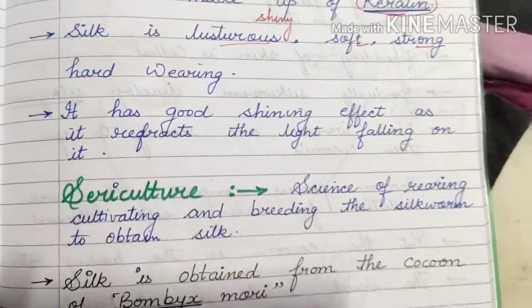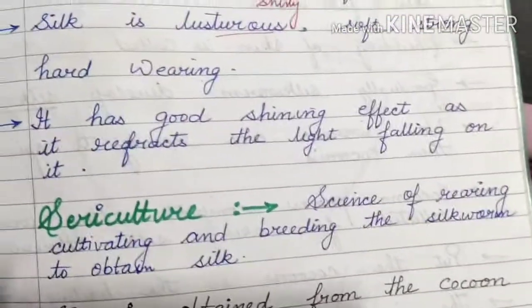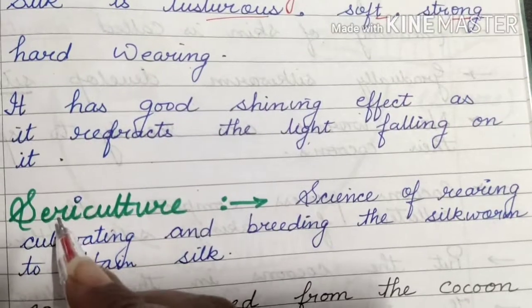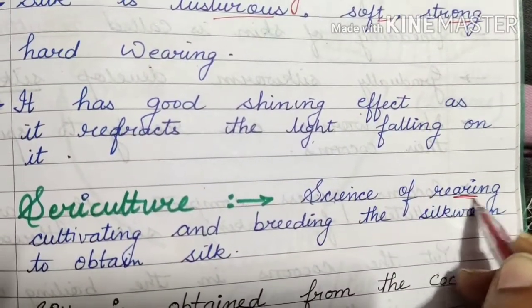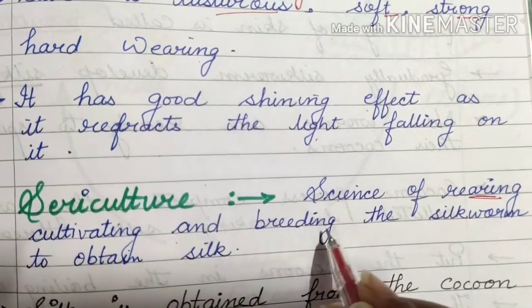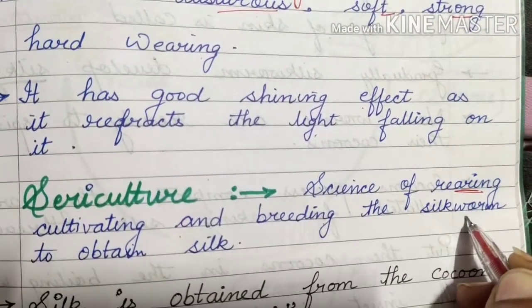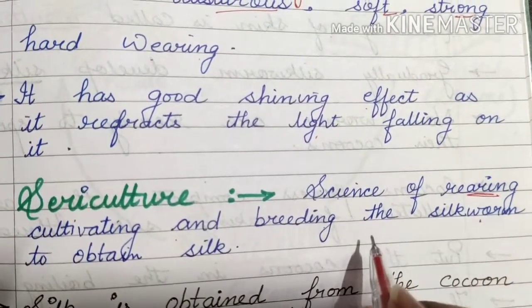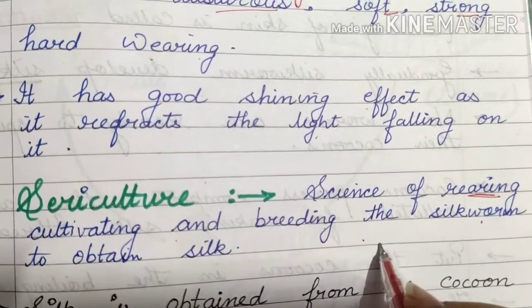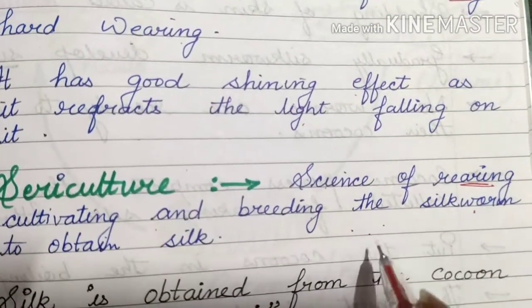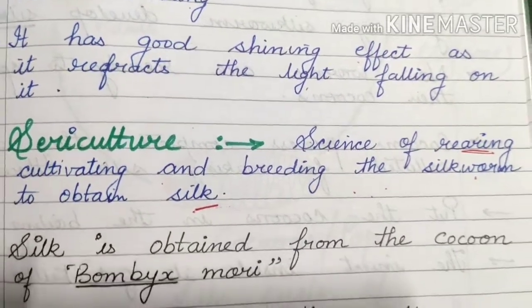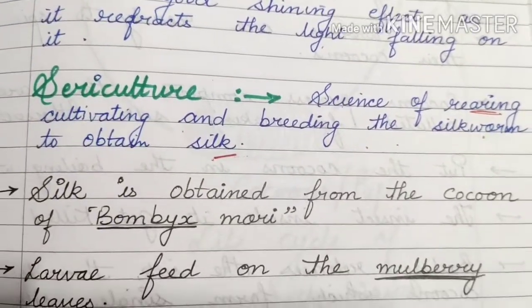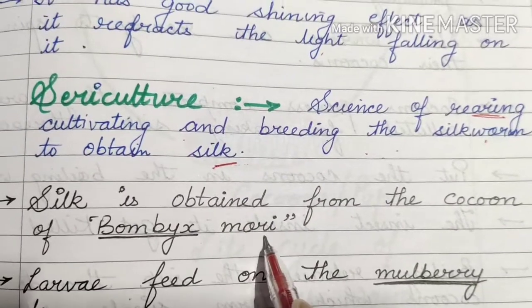What is the next term here? That is sericulture. Sericulture, beta, is a branch of science. It is a science that deals with the rearing, cultivating and breeding of silkworms. Keeping silkworms with yourself, rearing them, caring for them, in order to obtain silk, that is known as sericulture. Silk is obtained from the cocoon of Bombyx mori.